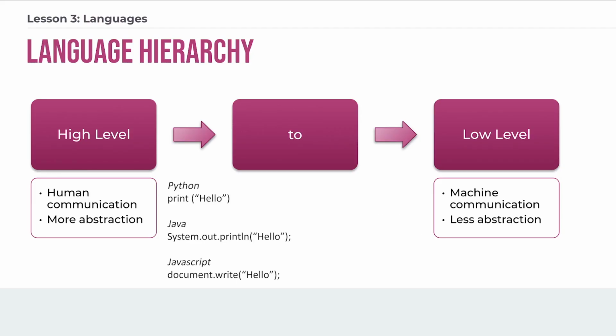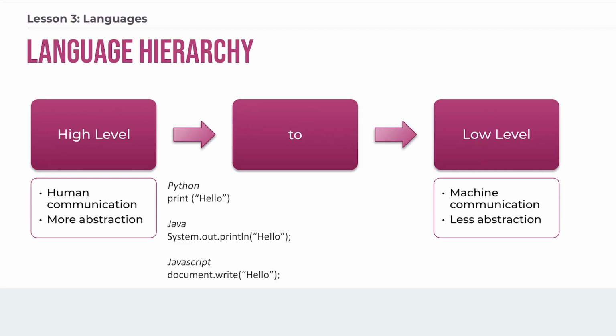Here are a few examples of the varying syntax between different programming languages. Just to print the word hello, or to show the word hello on the screen, might be written in each language. And you'll notice, without even knowing the language or what all of the special symbols and punctuation might mean, that each of these statements is fairly understandable to anyone who speaks English.